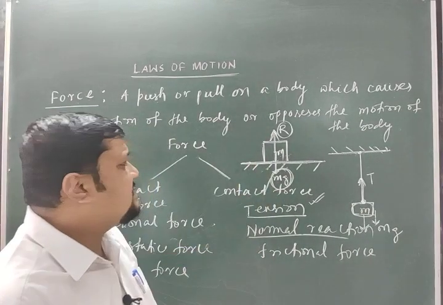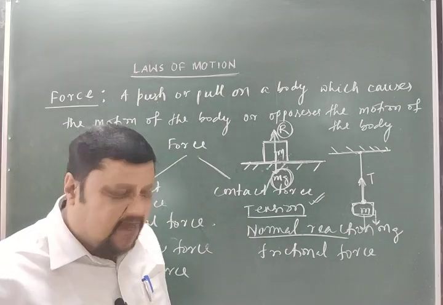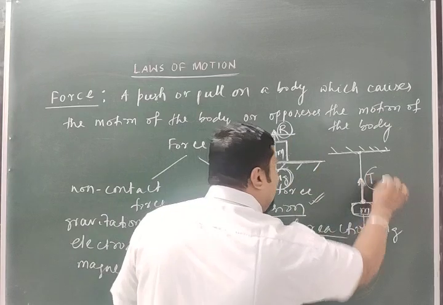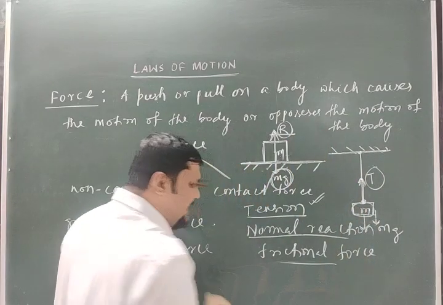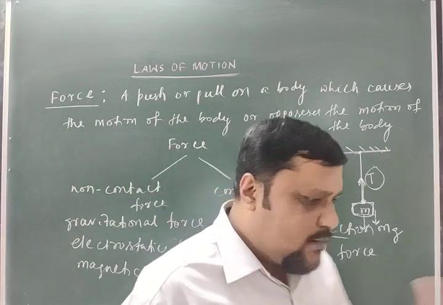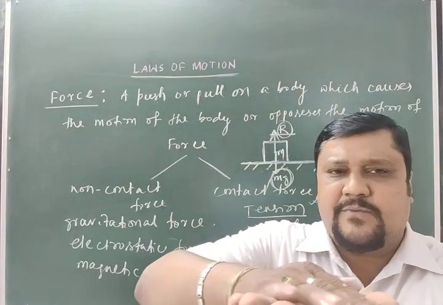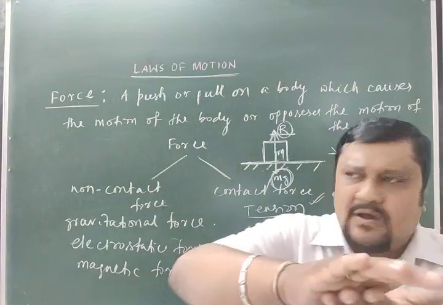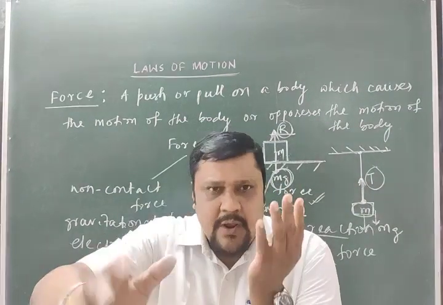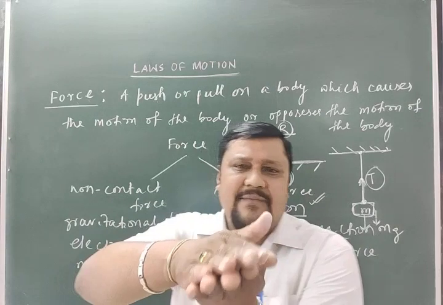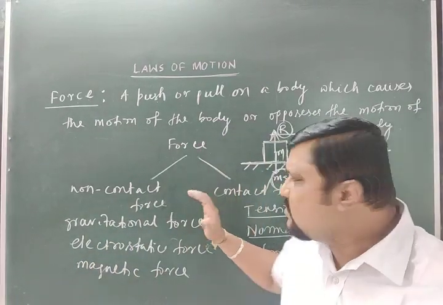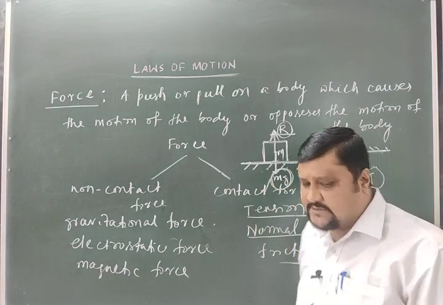In further discussion, we will know in detail about this normal reaction and tension. And the frictional force is also a contact force. The frictional force arises when one body slides over another body. So when there is sliding, or when a body is rolling, or when a body is on the surface of another body, if there is contact between these two bodies, the frictional force comes into play, right? So these are the contact forces.